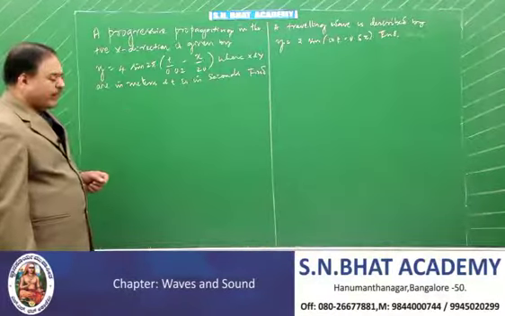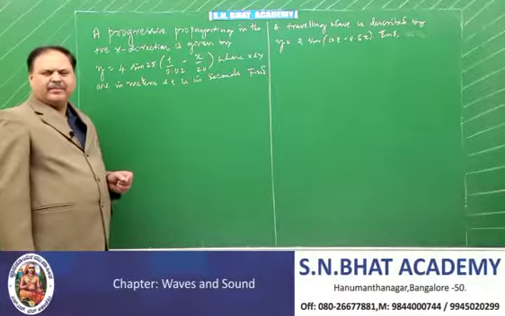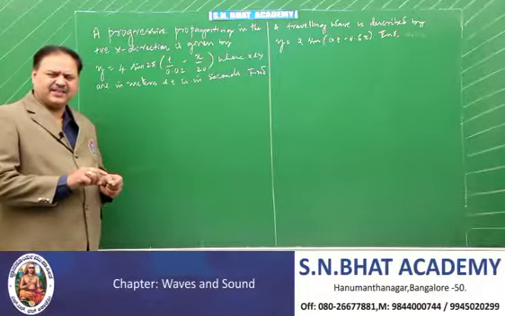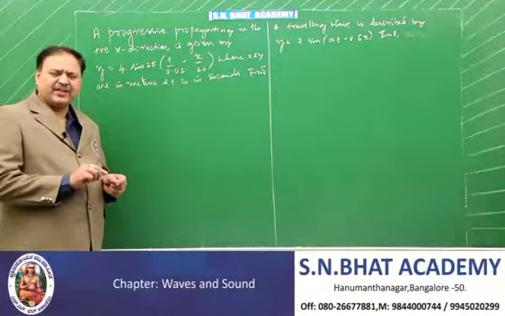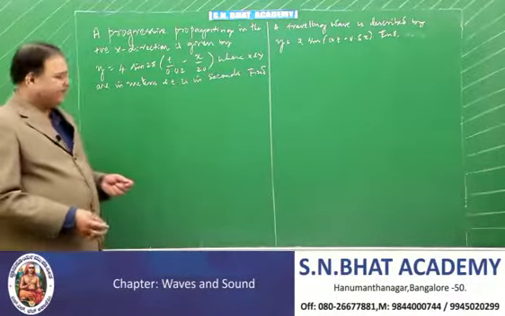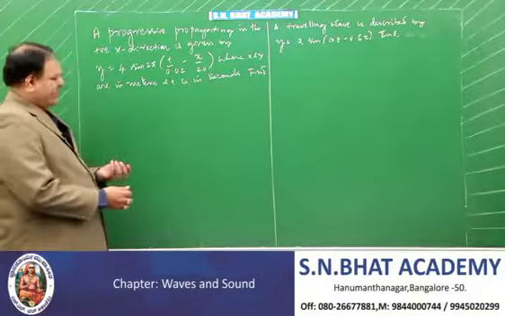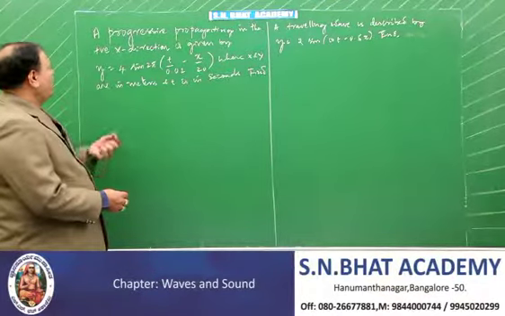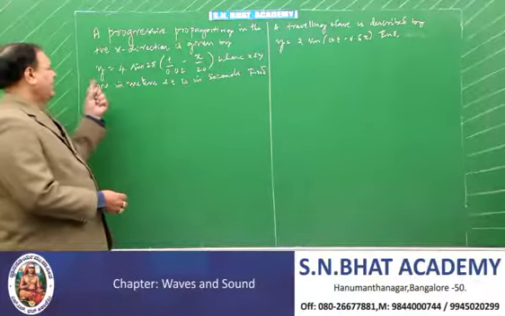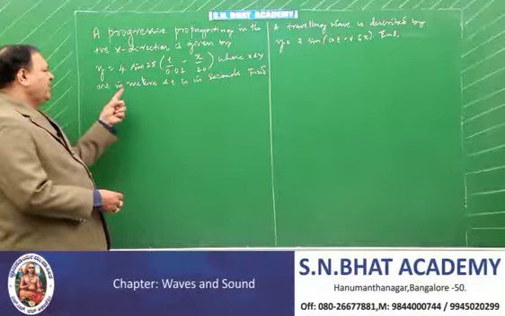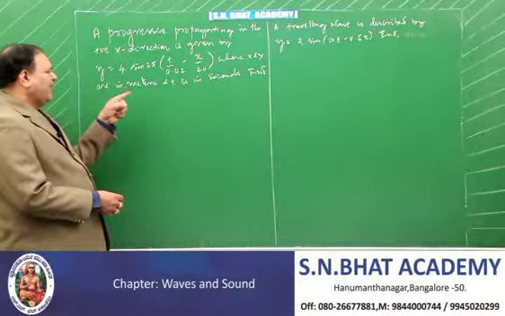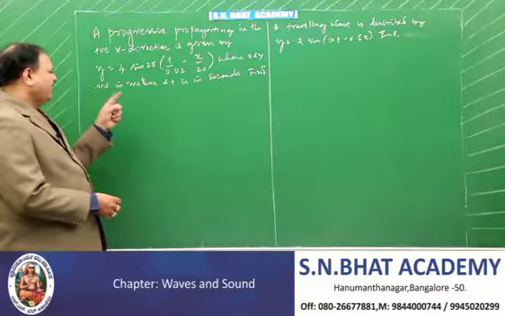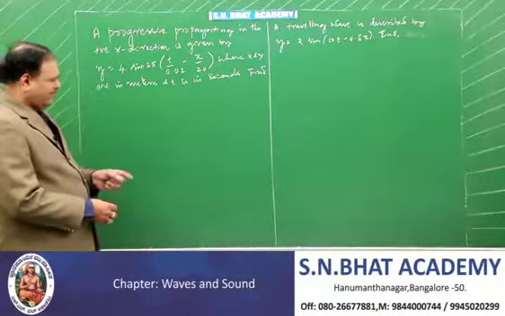Now we shall take up the problems on the progressive wave. In the last heading you have seen the equation for the progressive wave. Now how to solve the problems? See, the problem is: a progressive wave propagating in the positive x direction is given by y is equal to 4 sine of 2 pi times t by 0.02 minus x by 20, where x and y are in meters and t is in seconds.